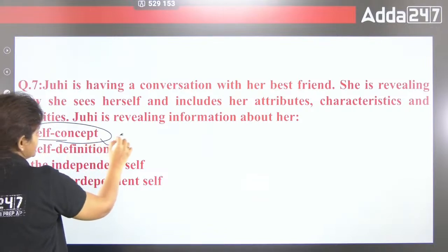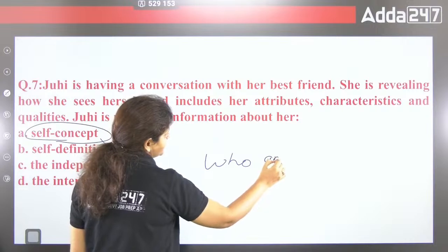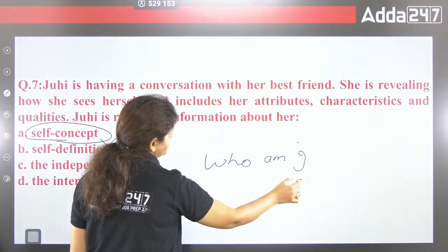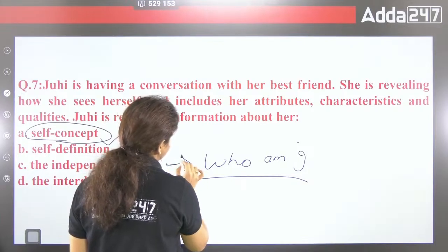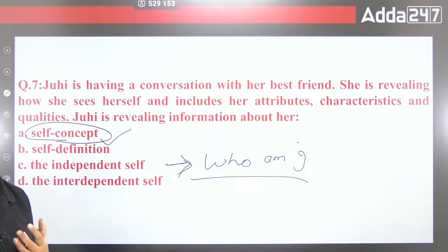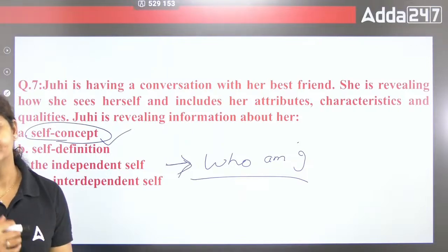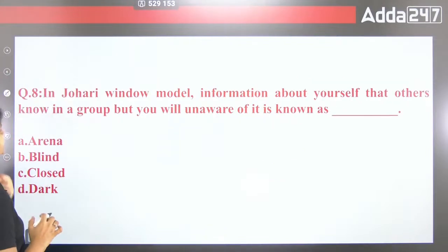This is the self-concept. It tells you about the who am I, right? Who am I? This is called the who am I. Fine. So this is a who am I. So it tells you about the characteristics, right? It tells you about the qualities, attributes. So this is the self-concept. A is the right answer.